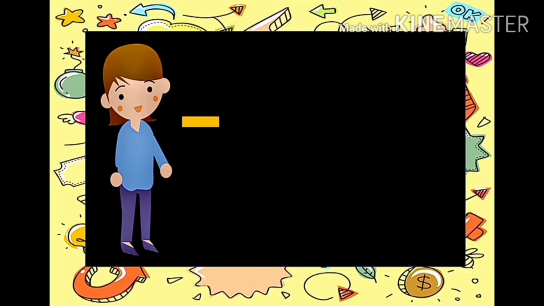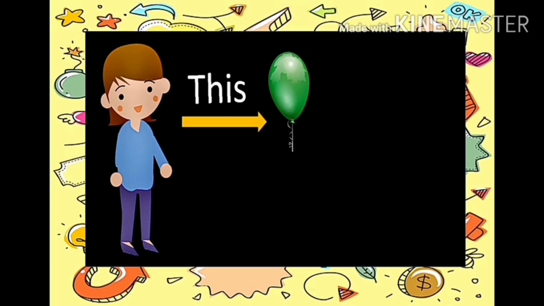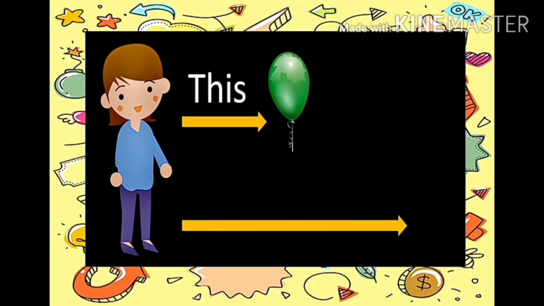Again. What is this? Balloon. This balloon is near to Tina. We'll use this. Very good. And the second balloon is far away from Tina. So what we are going to use? We'll use that, because this is far away.